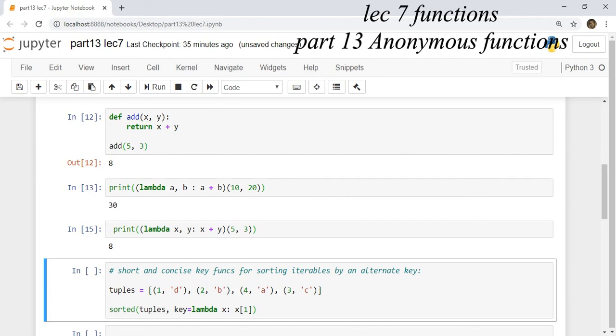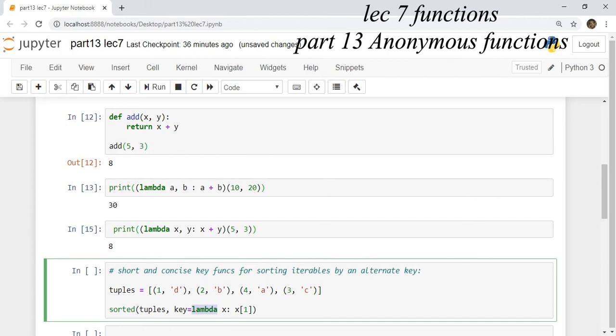If you want to sort this according to the values, then you can use a lambda expression wherein you are passing one variable and that variable is accessed at index 1. Indexing starts from 0. Therefore, you will access the second value of the key value pair, that is the value d. If you have 1d as a tuple, then you are accessing x[1], meaning you are accessing d.